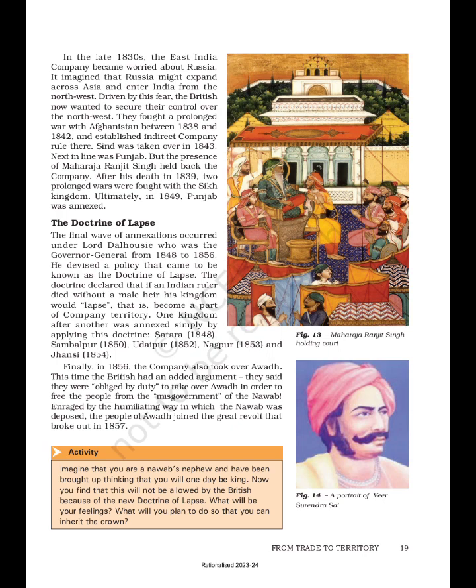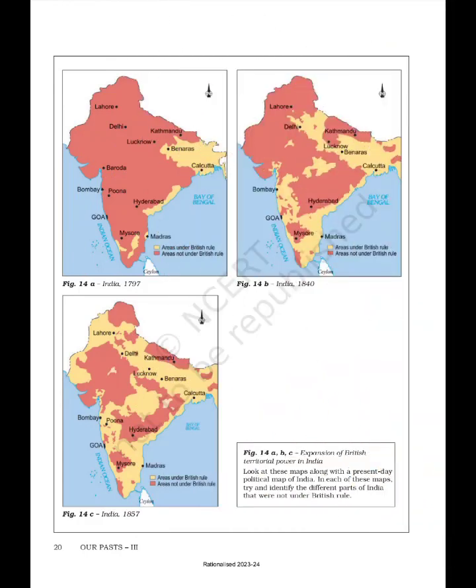From Trade to Territory. Figure 14A, India, 1797, and Figure 14C, India, 1857. The maps mark cities such as Lahore, Delhi, Kathmandu, Lucknow, Benares, Calcutta, Bombay, Pune, Hyderabad, Mysore, Goa and Madras, and show areas under British rule and areas not under British rule.